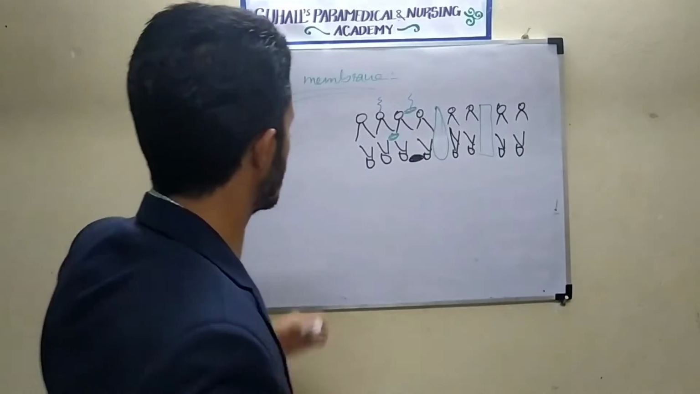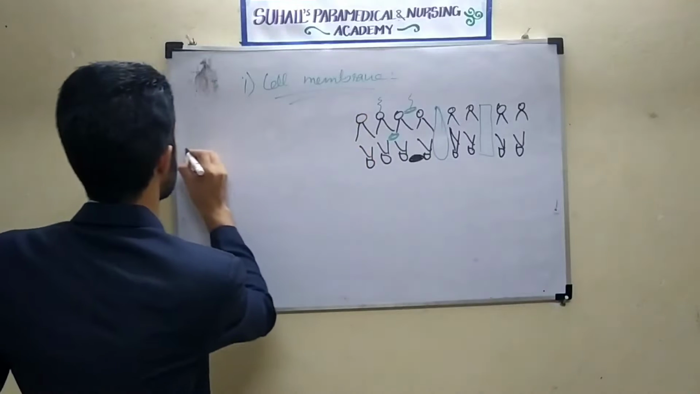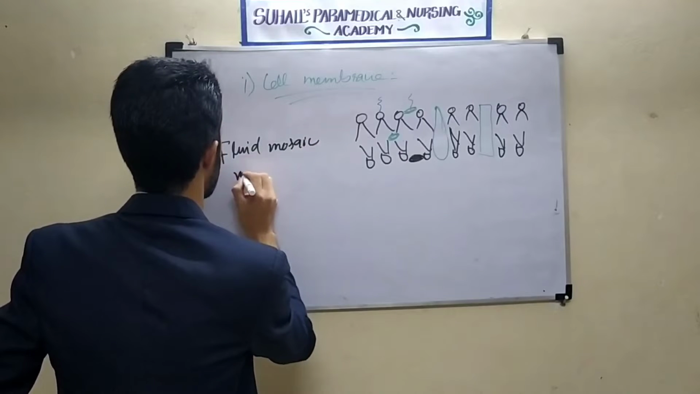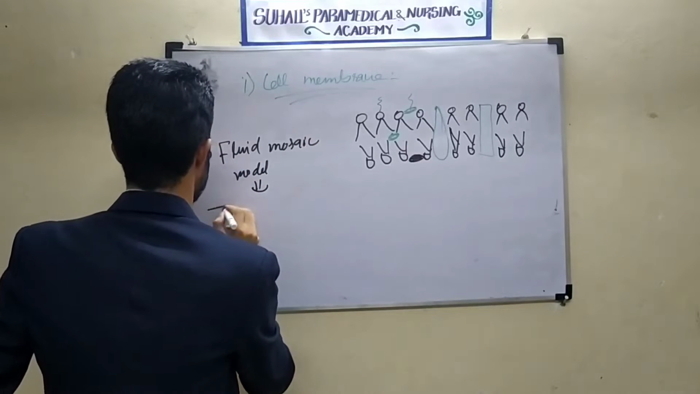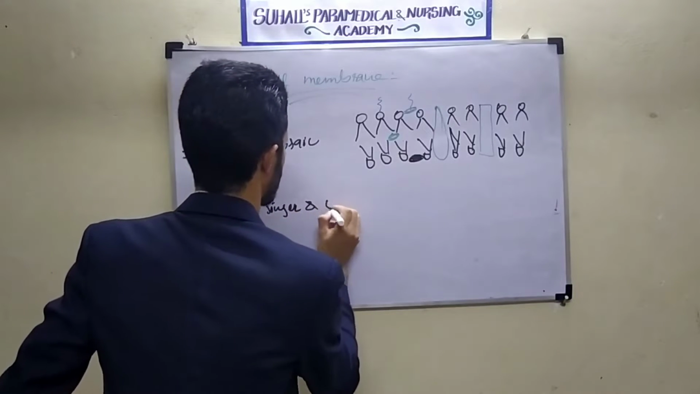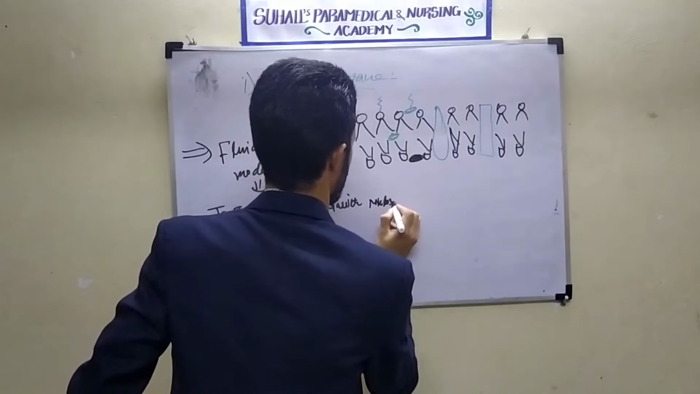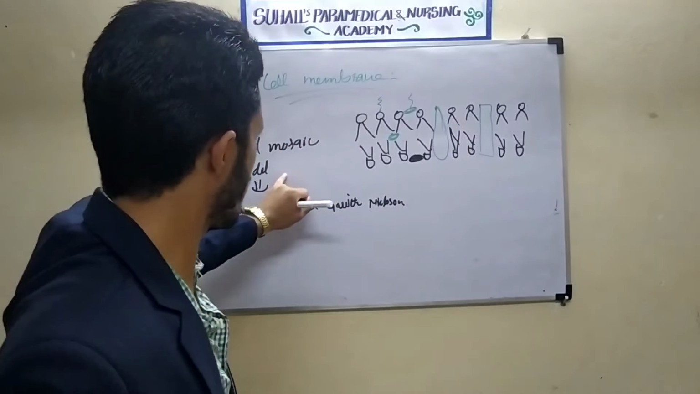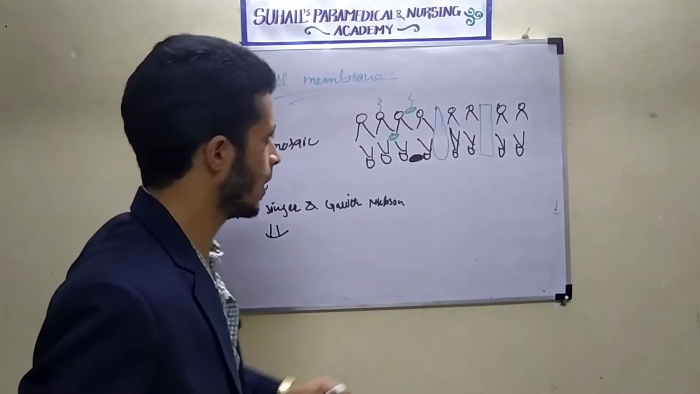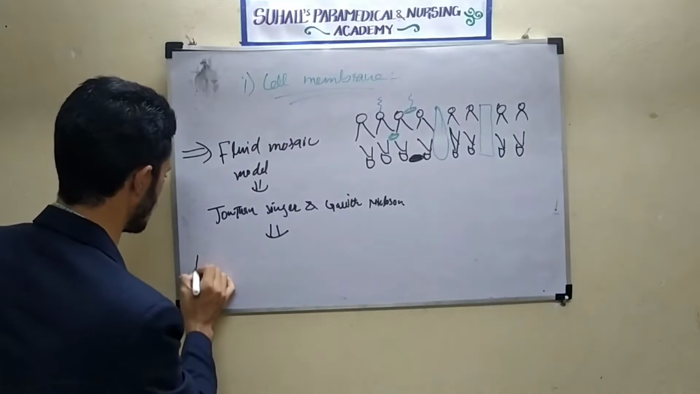See here, what is actually the cell membrane structure as per the fluid mosaic model. Remember, there is one model, the fluid mosaic model, that was given by Jonathan Singer and Gareth Nicholson. They told that the plasma membrane is a lipoprotein structure, which they called protein icebergs.